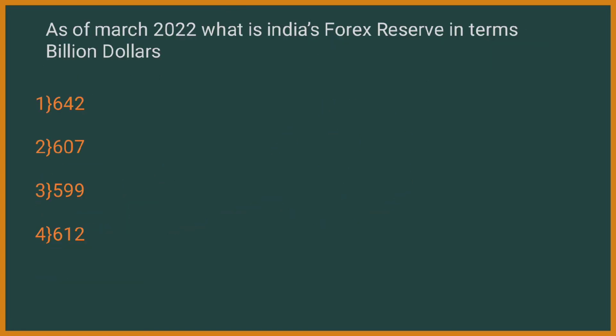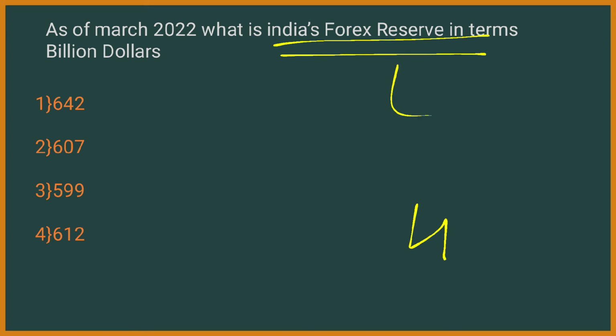As of March 2022, what is the India's forex reserve? India's forex reserve in terms of billion dollars. 642, second 607, third 599 and 612. See, even if you don't know the options, as I told in the previous slide, you can eliminate by eliminating lowest and highest, right? What is the lowest here? 599, you can remove this. What is the highest here? 642, you can remove this. The remaining are 607 and 612.